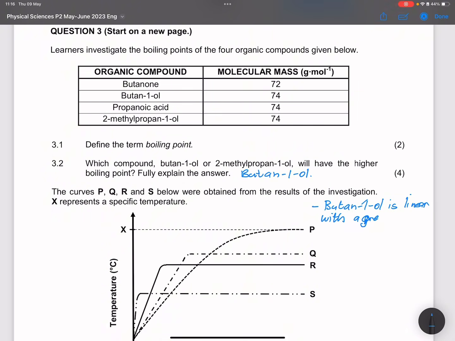Remember that surface area is a very big determining factor in the strength of intermolecular forces. And what do we know about 2-methyl propane 1-ol? It is more spherical, with lower surface area.